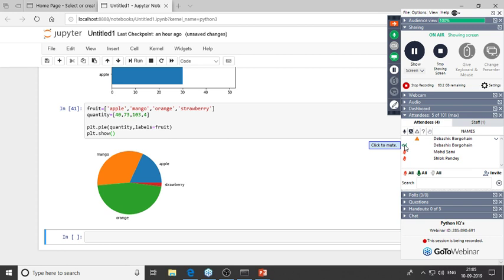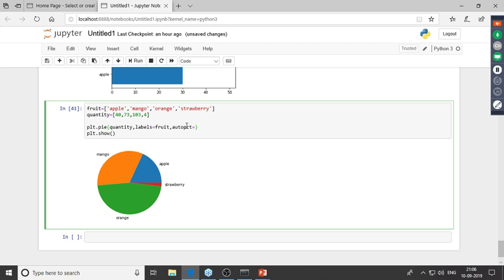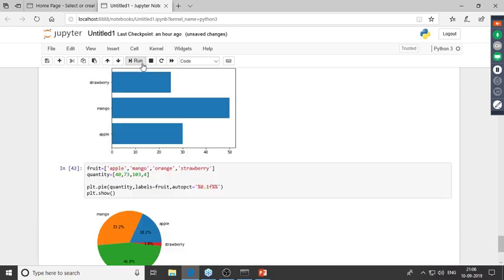So to add the percentage, or to basically show by how much distribution each of these values has, we have this parameter known as autopct, which basically stands for auto percentage. Now, what I'll do is this would take in a value, something like this percentage. After that, I'll give in 0.1, and then I'll give in f. After that, I'll give in percentage. I'll click on run.